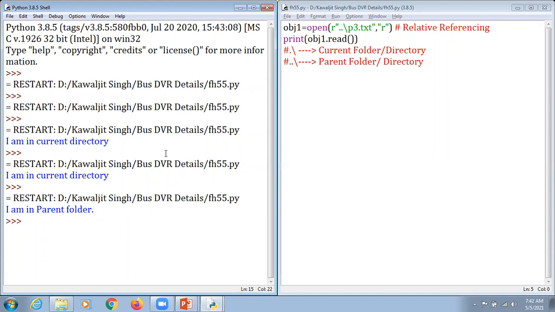Hopefully the content will be clear to you all regarding absolute and relative referencing, where absolute means the full path of the document which we are supposed to access, whereas if we reach that particular location, then instead of mentioning the entire detail, we mention a few details with a dot and a double dot. This is called relative referencing.